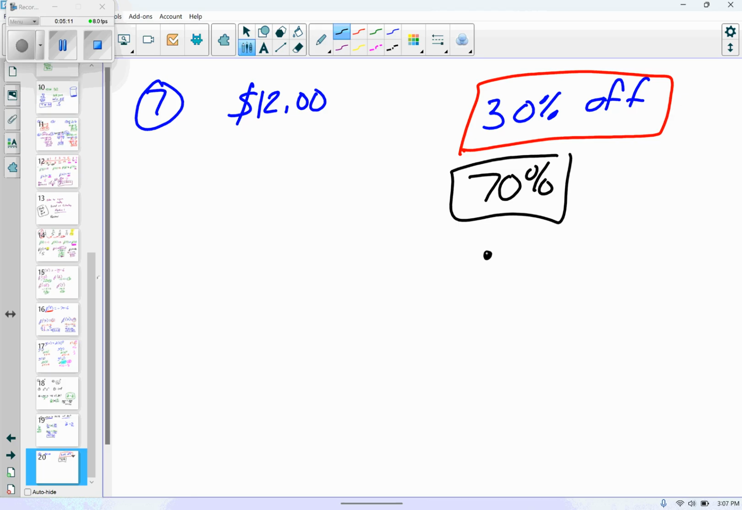70% as a decimal is what? 0.7. Agree? Remember, you move the decimal two places like that. Does that make sense? All right, so ready? 12 times 0.7. 7 times 4 is 28, 1 decimal. 8.4. 8.4 in money is $8.40.